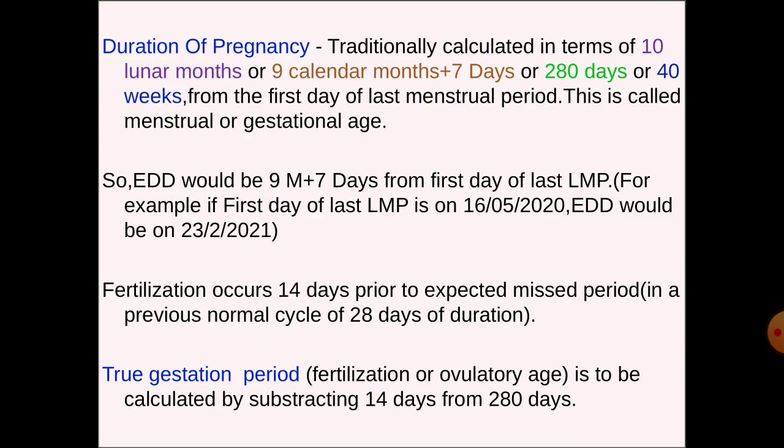Fertilization occurs 14 days prior to the expected next period in a previous normal cycle of 28 days duration. True gestation period is also known as fertilization age or ovulatory age. It is calculated by subtracting 14 days from 280 days, that is the duration of pregnancy.